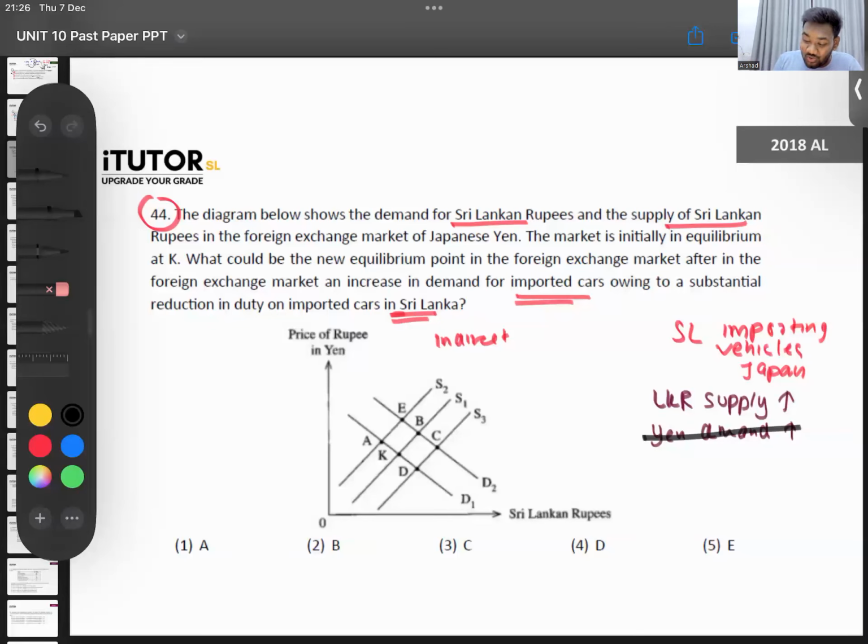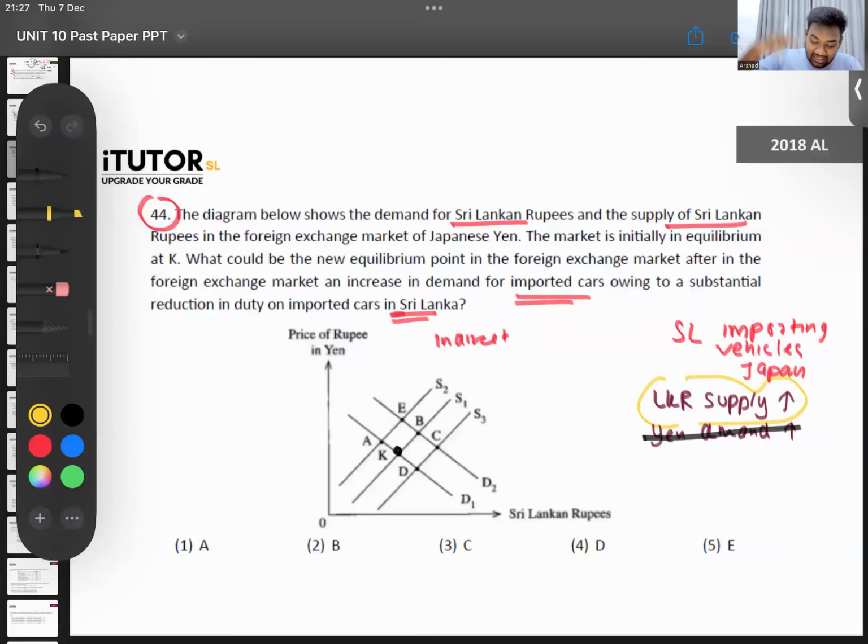So what can we show over here? The market is currently at equilibrium at point K. When we import, the supply of the Sri Lankan rupee increases. So from the supply curve S1, we will go to S3.